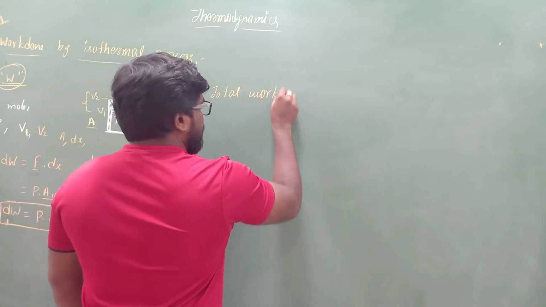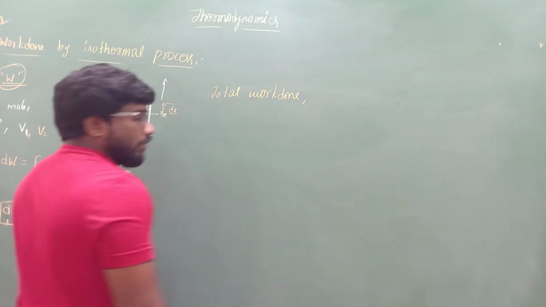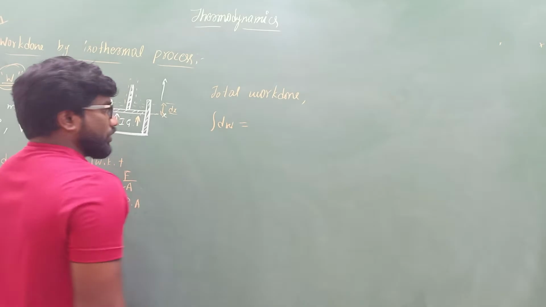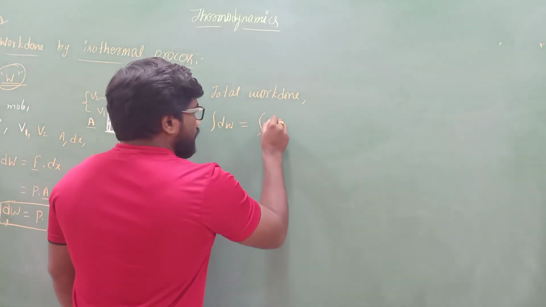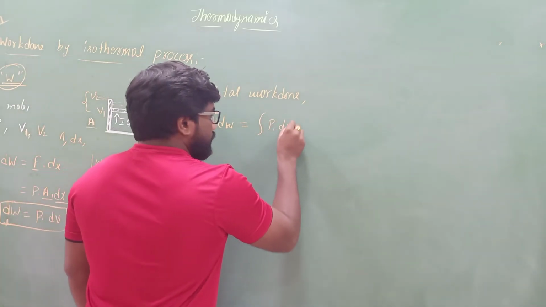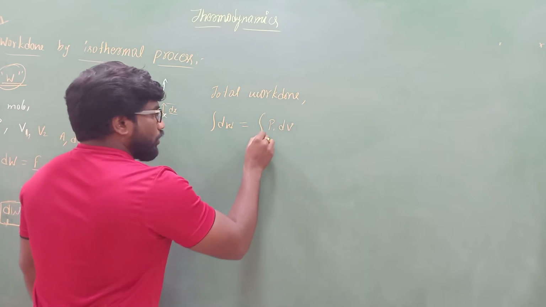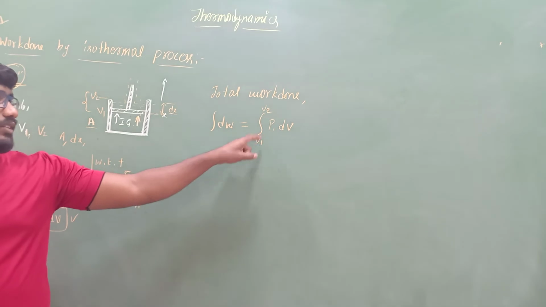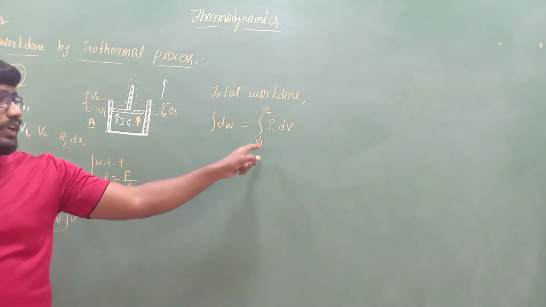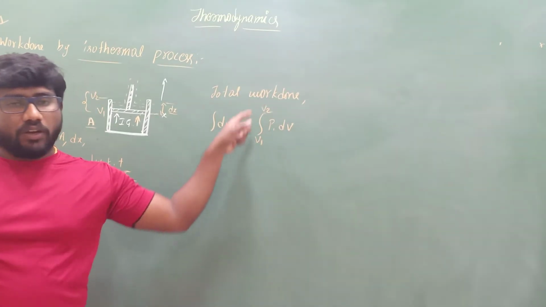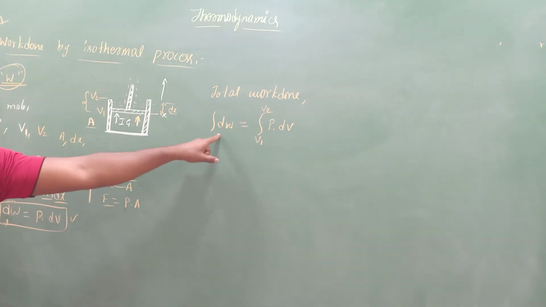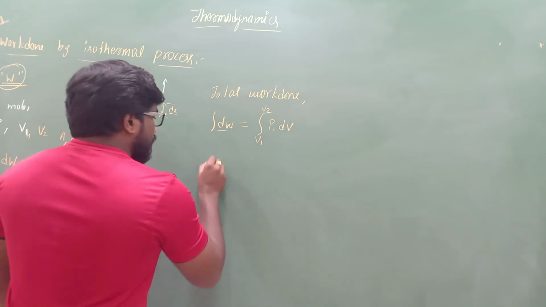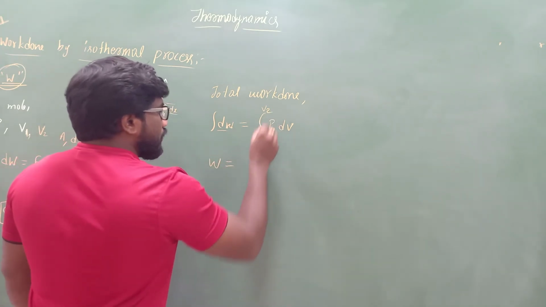So let us take the total work done by the system is given by integration of dW, that is equal to integration of P into dV. Here volume varies from V1 to V2, because the initial volume is V1 and the final volume is V2. During this change in volume, what will be the amount of work done? That will give you the value of total work done by the system.